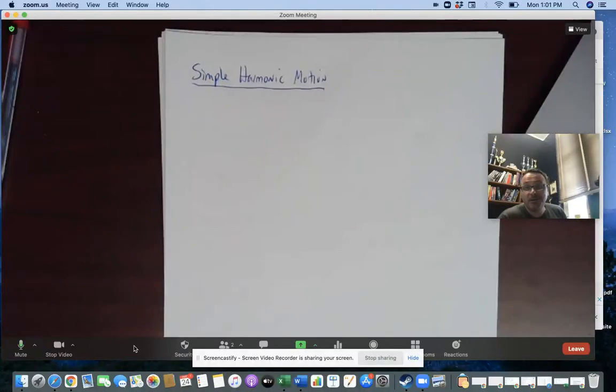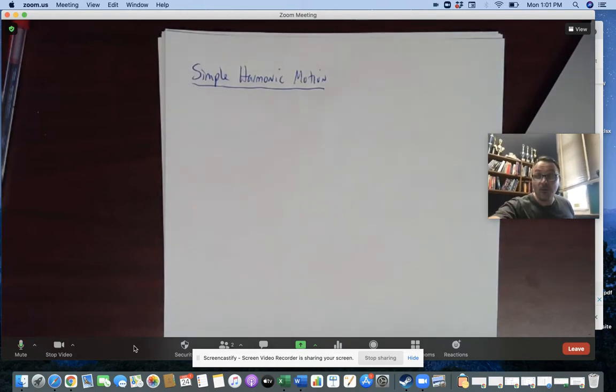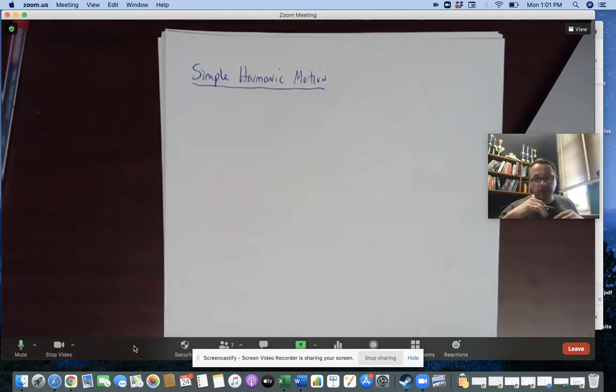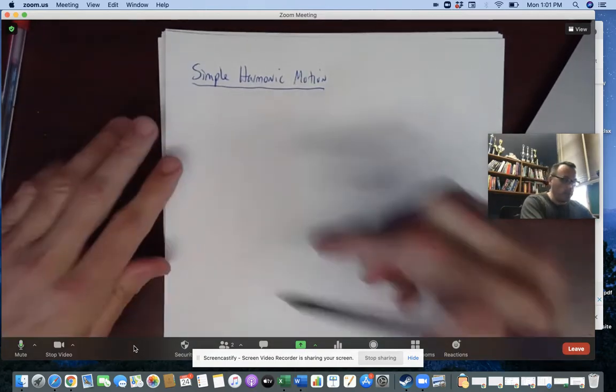So what we're going to talk about today is simple harmonic motion. And we're just going to constrain it to everything we need to know for the AP exam. So first off, what is simple harmonic motion? I want to give a couple other words just so that we understand exactly what's going on.